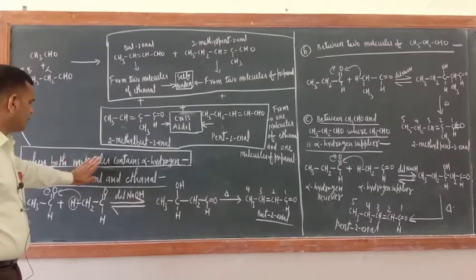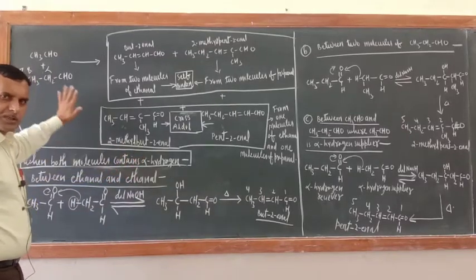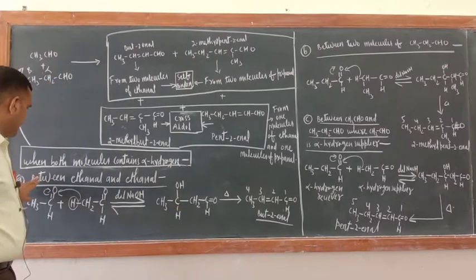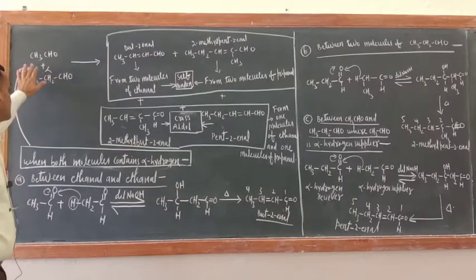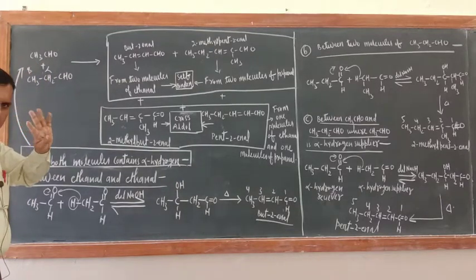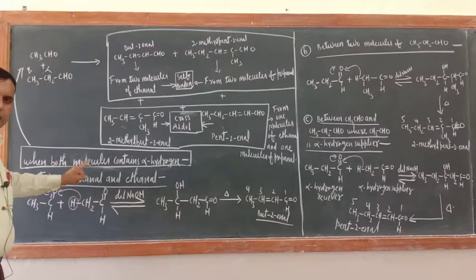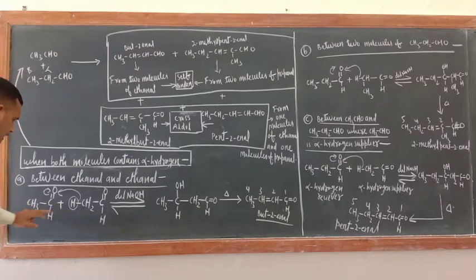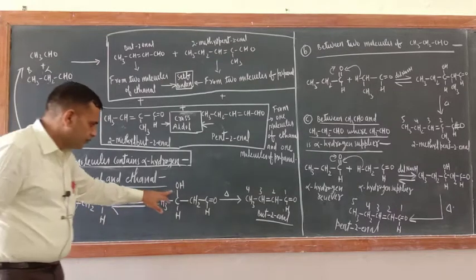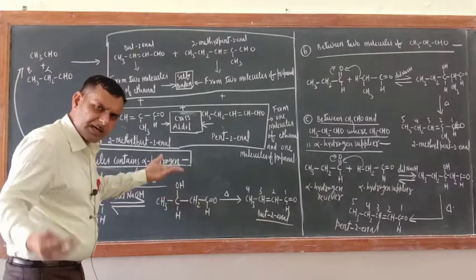So what is the first condition? The condition is the same, when both molecules contain alpha hydrogen. So all these scenarios I have explained. Now between ethanol and ethanol, between these two molecules, 4 conditions are possible. So what is the first condition? When ethanol and ethanol react together, one is the alpha hydrogen supplier. This is an ethanol molecule, this is an ethanol molecule, both have got the alpha hydrogen. So one has to be the alpha hydrogen supplier. So this supplies alpha hydrogen to the carbonyl oxygen, and you will get this product as usual.